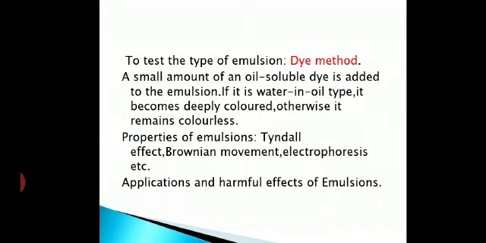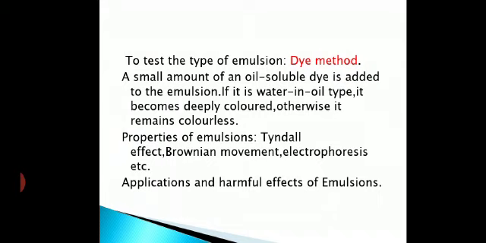An example I can give you is that the separation of cream from milk is a well known example of centrifugation. You have studied in the lower classes the process of centrifugation, where you separate the cream from the milk, isn't it? So that's a well known example. So these are the properties of emulsions: Tyndall effect, Brownian movement, electrophoresis, coagulation, addition of electrolytes, and so on. Clear? Now the process of separation of the constituent liquids of an emulsion is called demulsification. Alright?